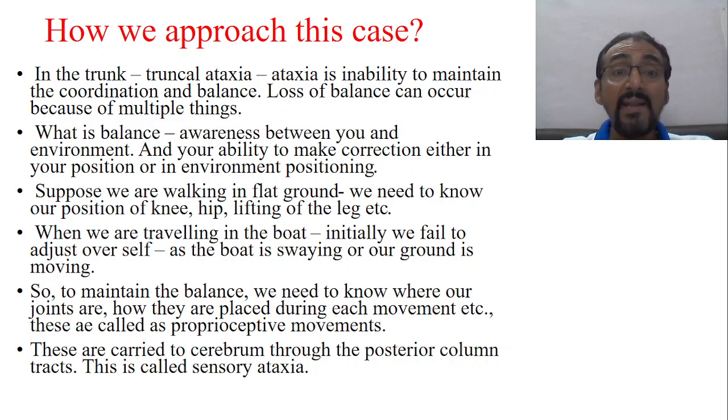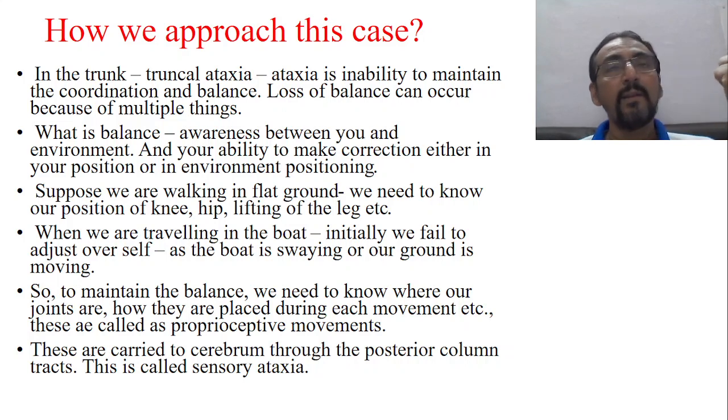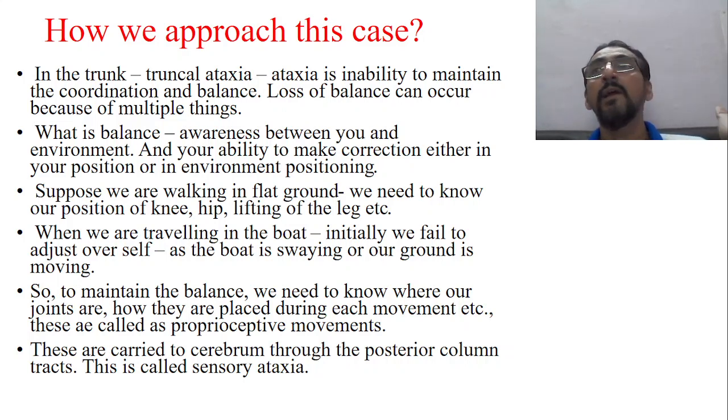To maintain balance, we need to know where our joints are and how they are placed during every movement. This joint sense, position sense, tendon sense is called proprioception. This is one of the very important sensory inputs taken by the cerebellum and processed. Once these proprioceptive receptors are not perceived by the cerebellum properly, the cerebellum is not in a position to give the correct real-time data to the cerebrum, and there will be a loss of balance.